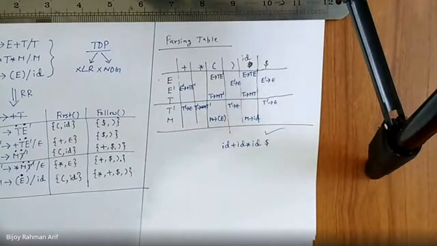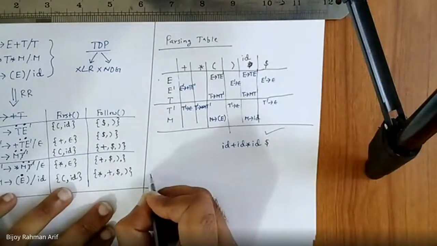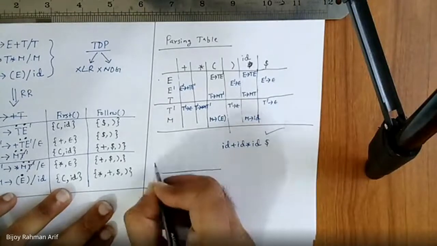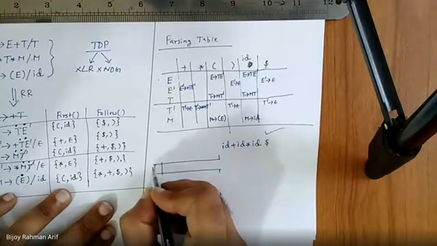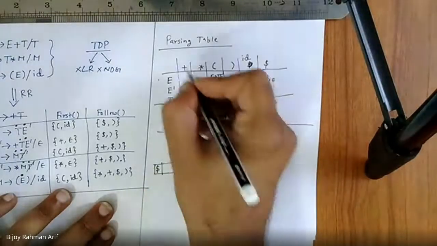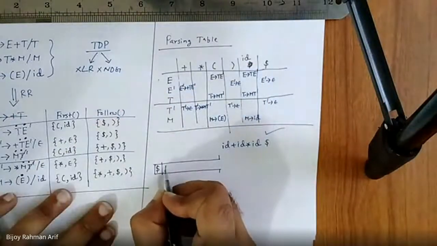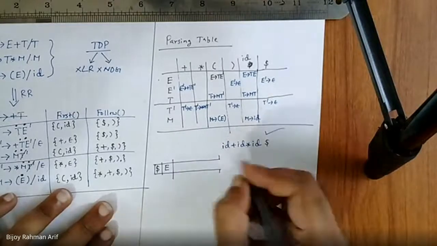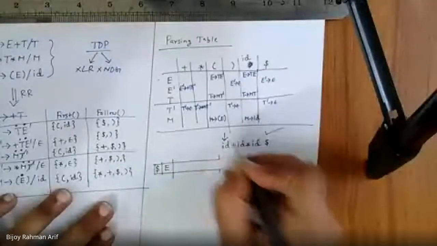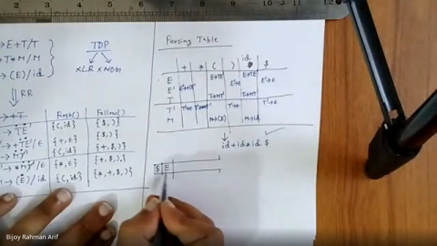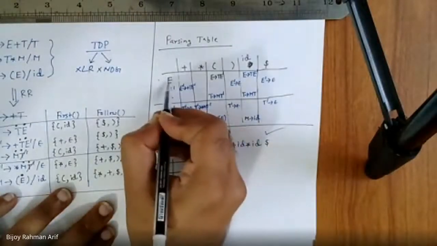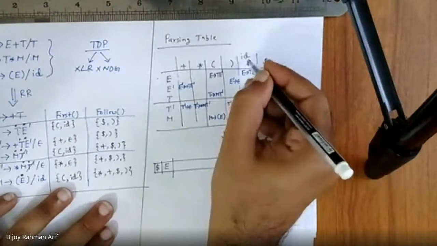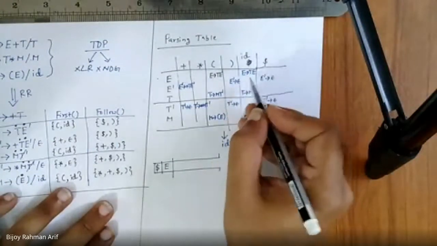Dollar sign here. And we are going to take a stack. At the bottom of the stack, there will be a dollar, and I'm going to put the start symbol, which is nothing but E. Now my current lookahead is id. So my variable is E and I'm seeing id. So which one am I going to use? I'm going to E row and I'm going to see id column.